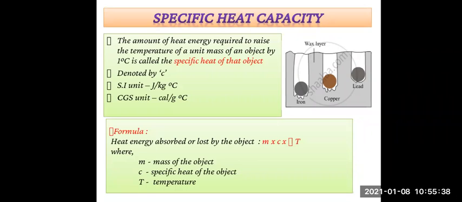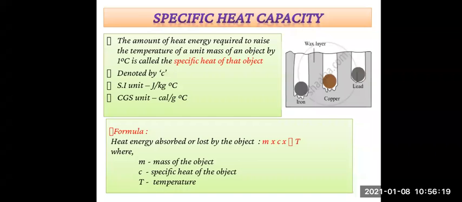This shows that for an equal rise in temperature, the three spheres have absorbed different amounts of heat, right? We have seen the initial temperature, we boiled them up to 100 degrees Celsius, and after keeping them on the wax slab, the spheres made of iron, copper and lead have absorbed different amounts of heat. So we understood from this activity that iron goes deepest, lead goes the least, and copper goes to an intermediate depth.